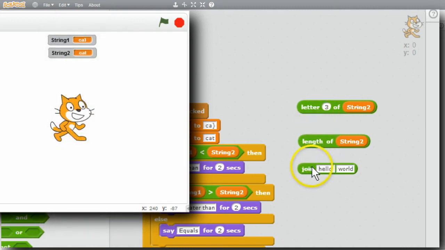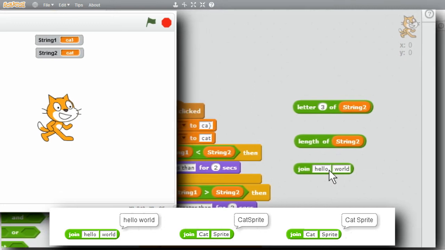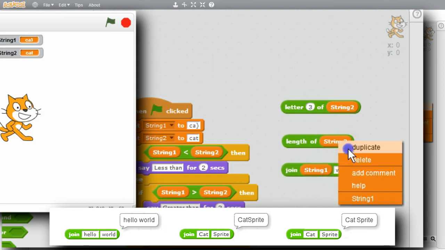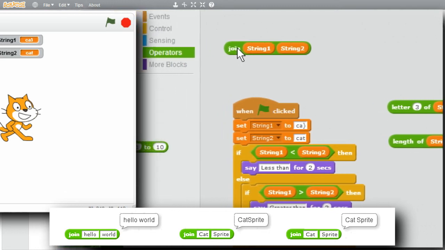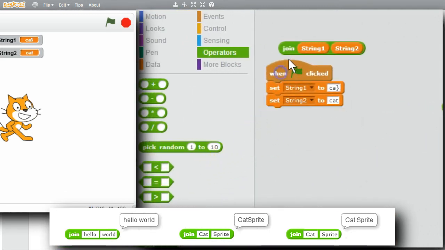And finally, the join command. Join combines the two strings to make a new string. When I click on this, I'll see hello world with a space in between. The space is there because hello has a space at the end of the word. Let me put string 1 and string 2 into join. Duplicate string 1, duplicate string 2, and I want to set string 1 and string 2. I'll get rid of this, and I'll use the initialization.